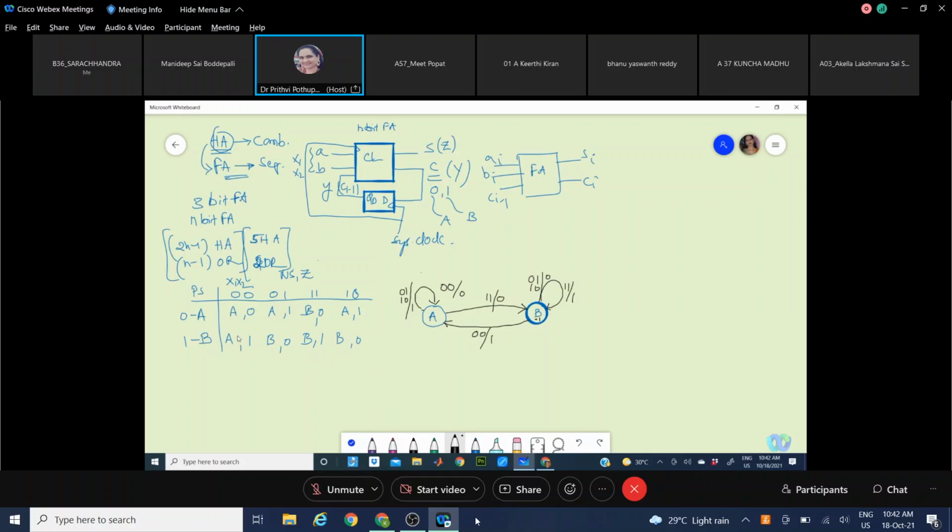In state B, 0, 0 goes back to state A, generating output 1. In state B, 0, 1 or 1, 0, it stays in state B, generating output 0. And with input bits 1, 1 in present state B, it generates a sum output 1 and stays in the same state B.